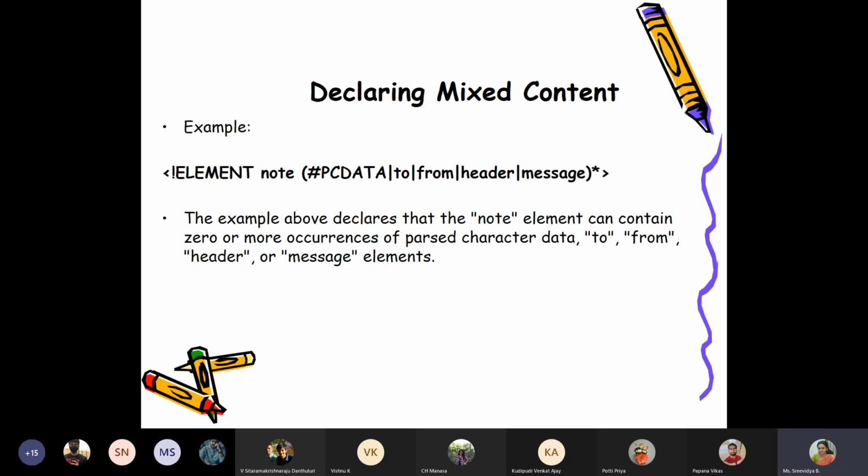And then you put a star also, which means any of these things 0 or more number of times. So you can have text content and then to, then from, then header, then message, all valid. Why? Because 0 or more occurrences. The first occurrence PCDATA happens, the second occurrence to happens, the third occurrence from happens. That is also fine. So that is declaring mixed content.